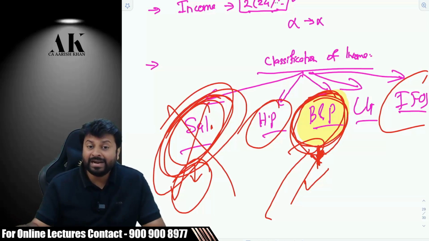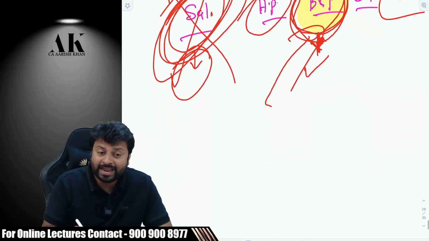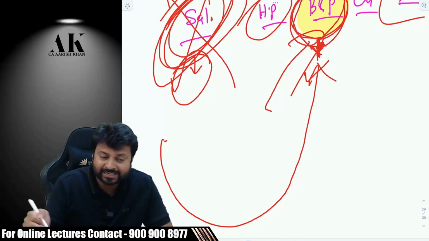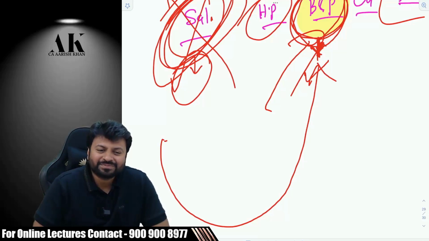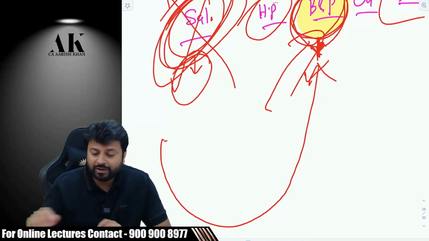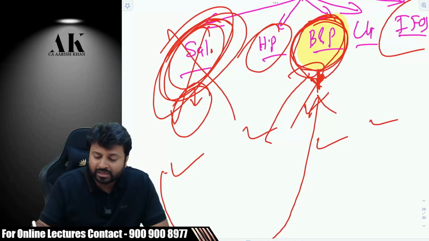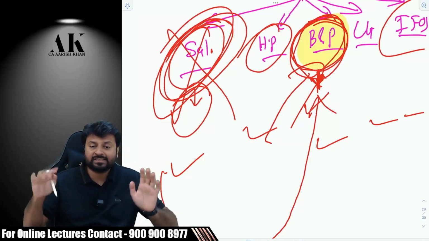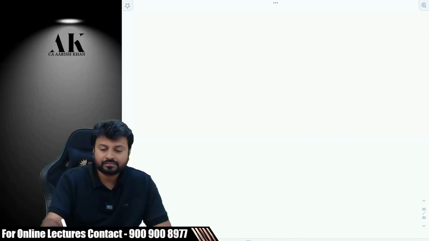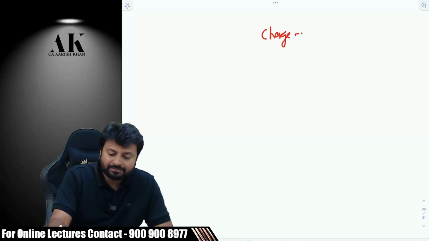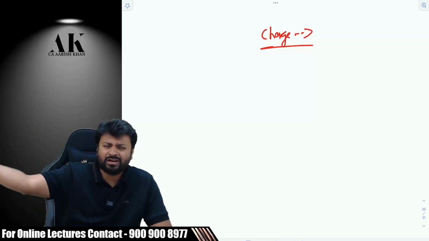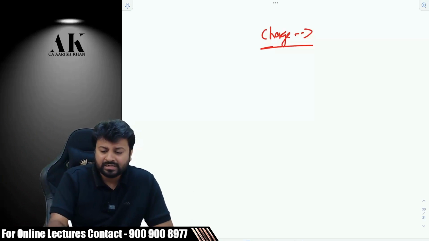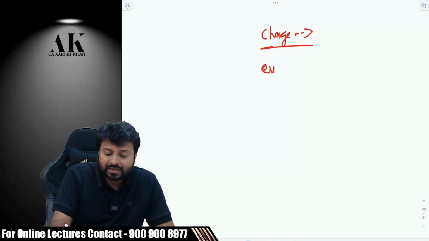Therefore, everybody as an assessee, everybody would like to go where? As Prashant said, he would like to go over here. Yes or no? But whether you will go over here or here or here, it doesn't depend upon your choice. It depends upon what? The chargeability. What kind of chargeability? We are learning now the second chargeability. Obviously, we are going to learn tomorrow. I'm just introducing today. Every head's first section.